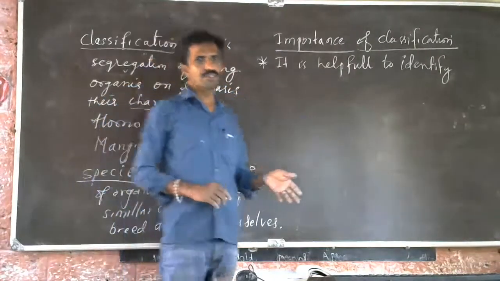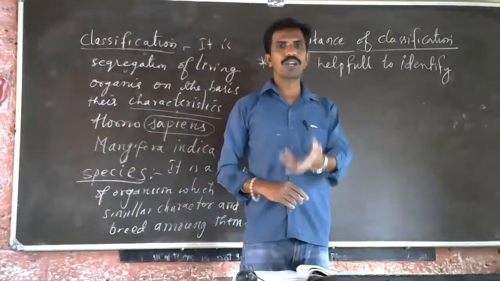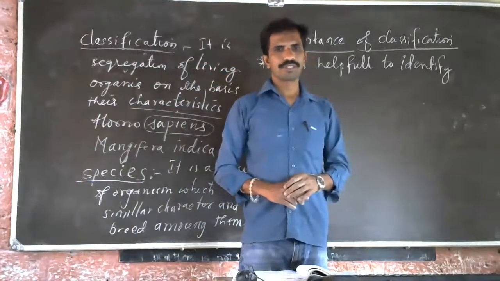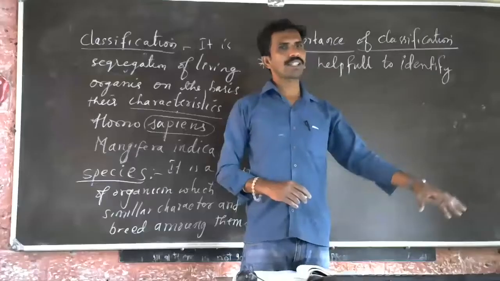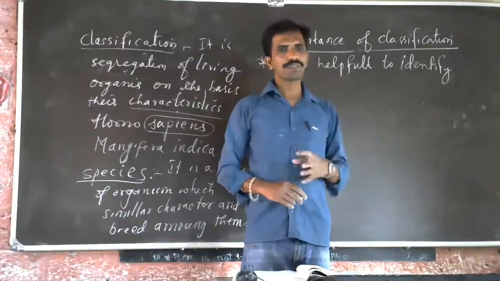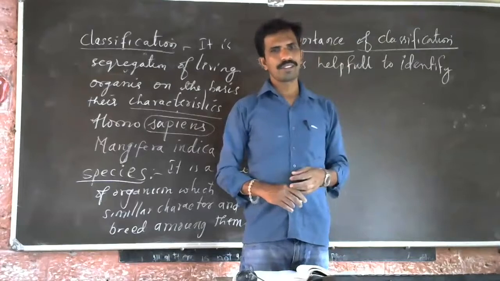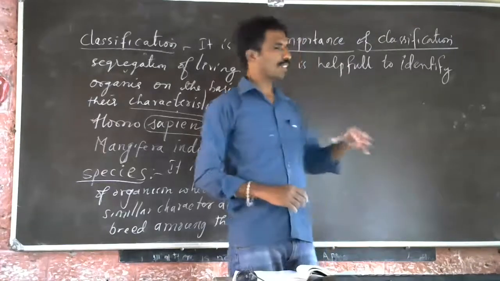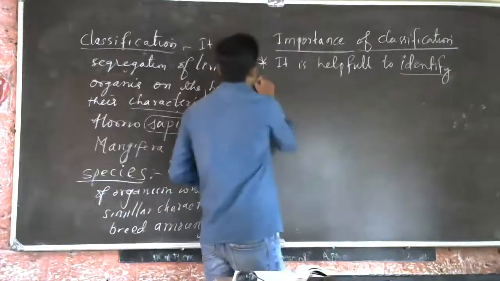Fishes: there are freshwater fishes, marine water fishes, saltwater fishes. Like that. Plants: there are aquatic plants. They grow in the water itself. They cannot grow on land. Some plants grow on other trees. Like that, you can see the difference, so that you can identify.